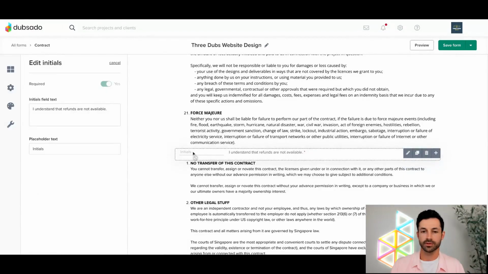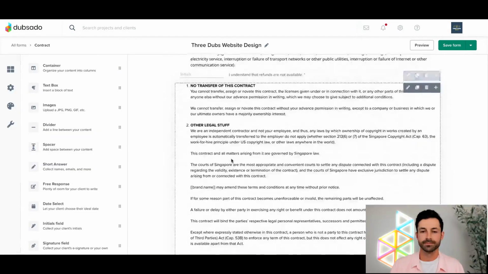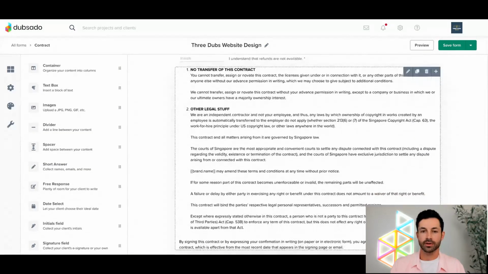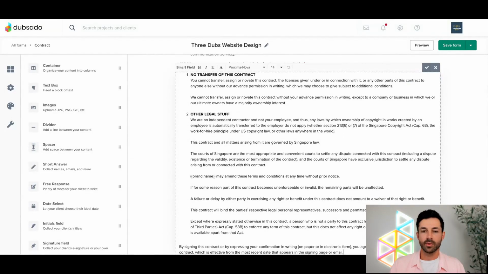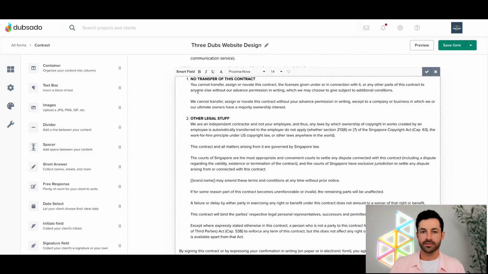If we want to add these initial fields in between clauses, we have to have 2 separate text boxes. Obviously, on the contract, we could also change the fonts. We could change bolding things around. The way we do that within a text box is if I click into this, we use this A formatting options button right here. So let's say maybe I don't want this to be bolded. I could just do Command B to unbold it, or I could have it highlighted and click A. I can go over to, let's see here, not alignments, paragraph formats.